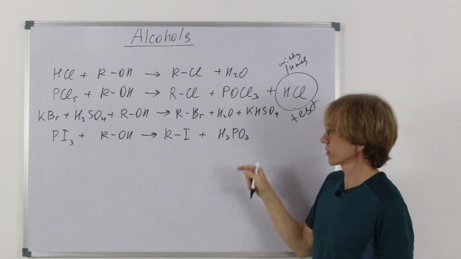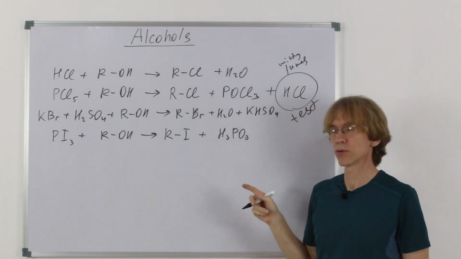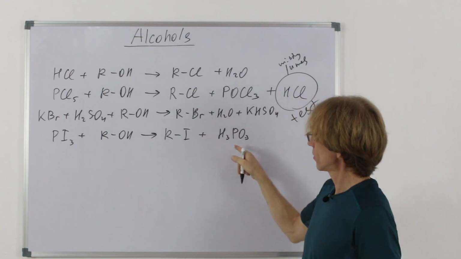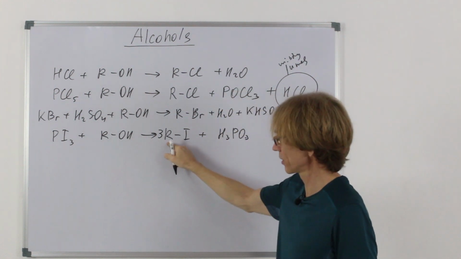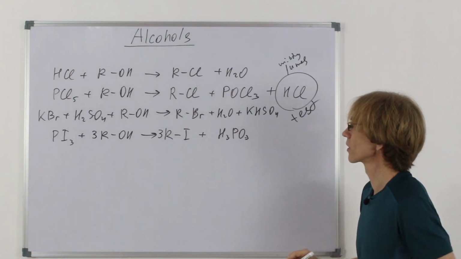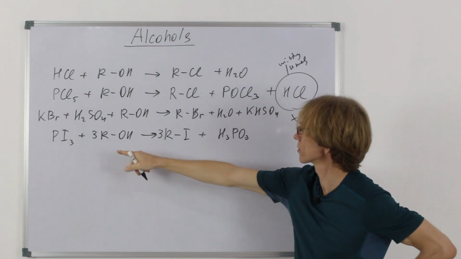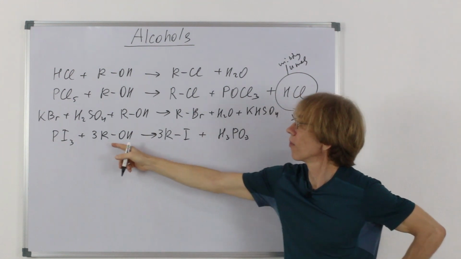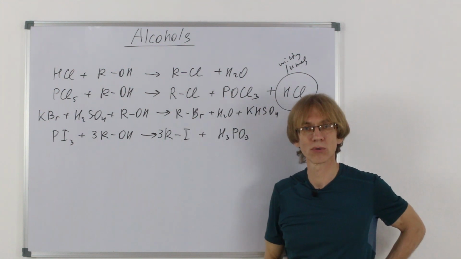In phosphoric acid, the oxidation state of phosphorus is +5, here it's +3, and the structure is really weird because one hydrogen is attached to phosphorus directly. But still, we have 3 iodines here, so we have to take this 3 times, but this is our alkyl base of alcohol, so alcohol has to be taken 3 times. Does it work now? 3 hydrogens, 3 oxygens, 3 alkyl groups, 1 phosphorus, 3 times iodine. It works.